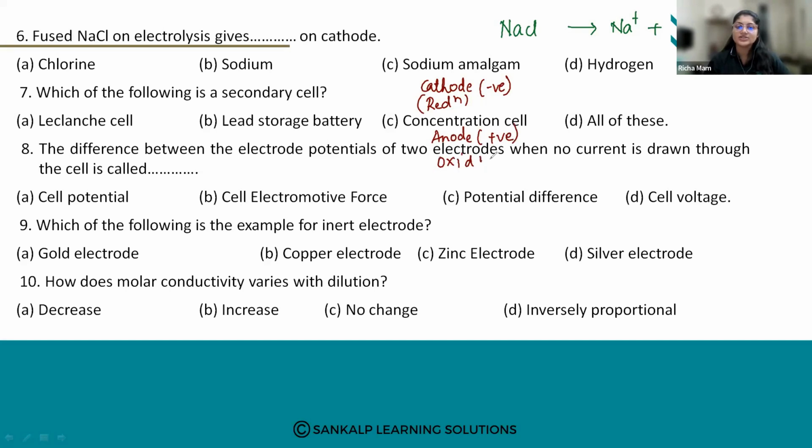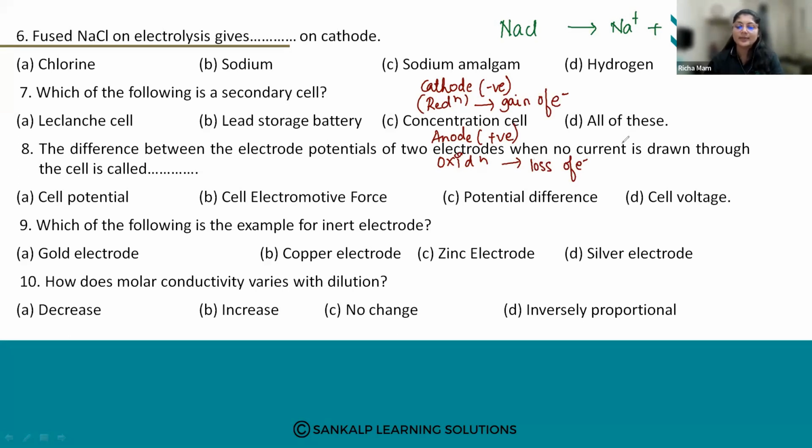What do you mean by oxidation and what do you mean by reduction? Oxidation is loss of electrons, and reduction is gain of electrons. So the cathode is a negative terminal, reduction is taking place, so there is a gain of electrons. At the anode, a positive terminal, oxidation takes place, so there is a loss of electrons.